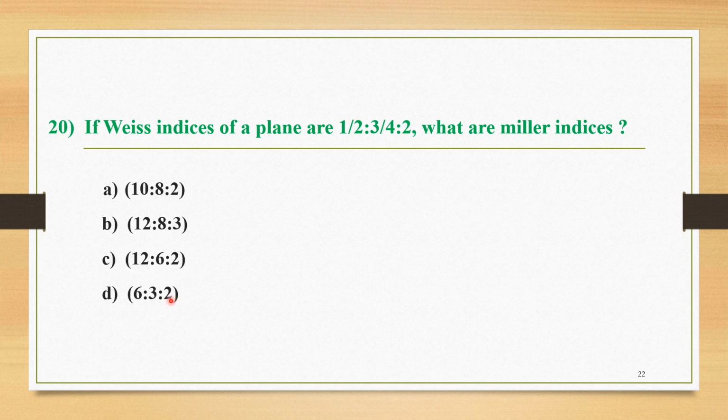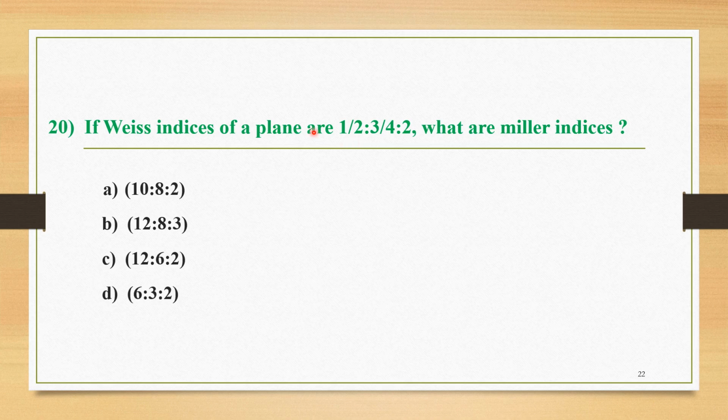To convert these Weiss indices into Miller indices, there are two simple steps. In the first step we take the reciprocal of these Weiss indices, and in the second step we multiply these numbers by the smallest possible integer in order to convert them into whole numbers.